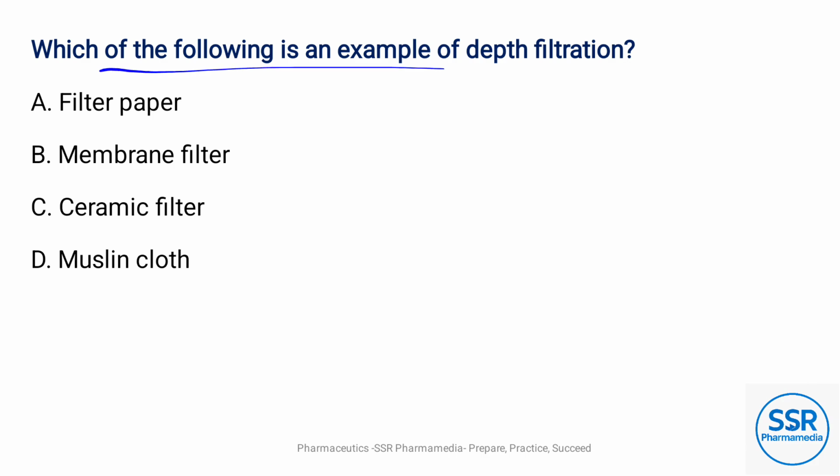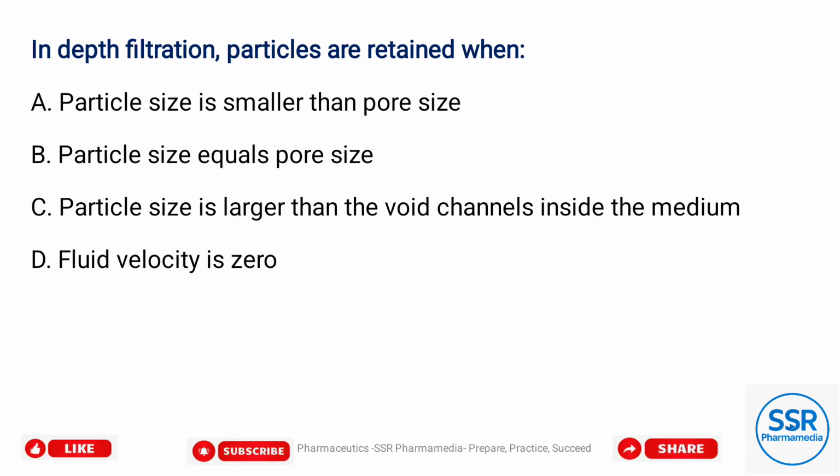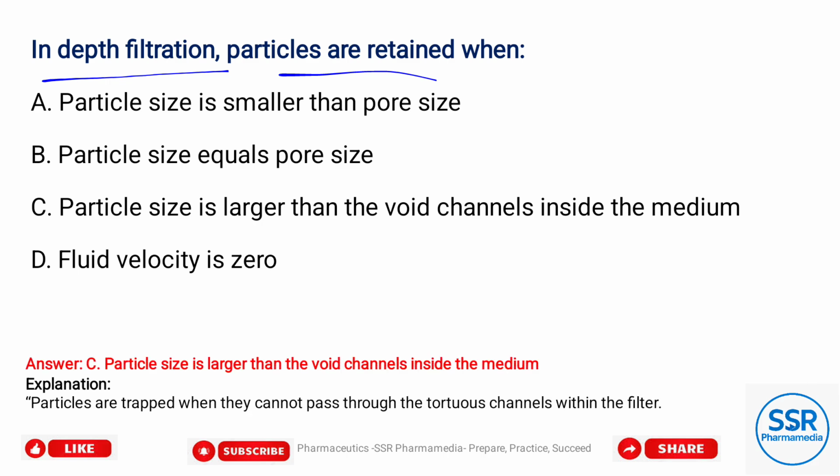Which of the following is an example of depth filtration? Option C, ceramic filter. In depth filtration, particles are retained when, option C, the particles are larger than the void channels inside the medium.